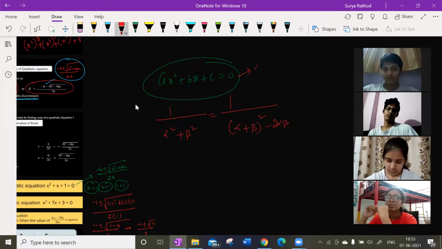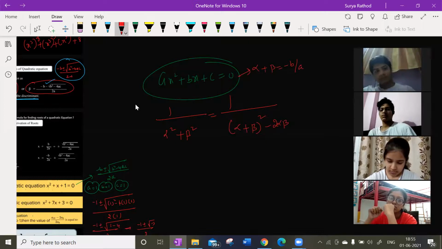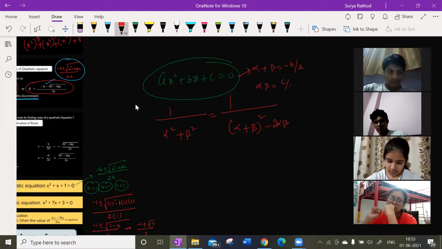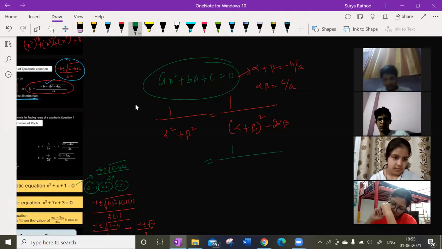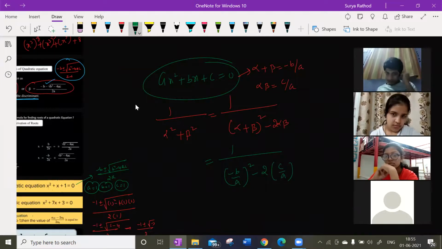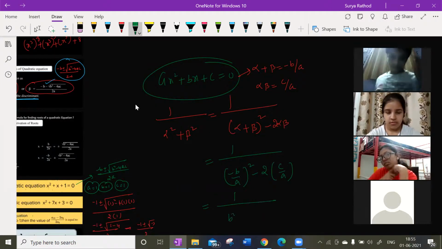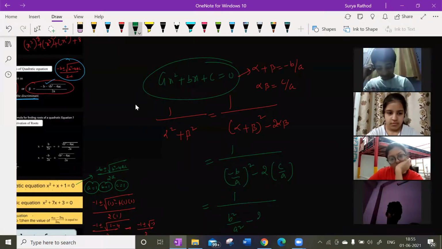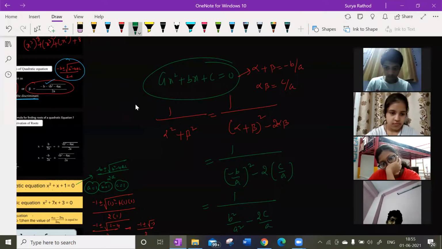What is alpha plus beta here? Minus b by a. What is alpha beta here? C by a. So alpha plus beta whole square is minus b by a whole square, minus 2 times alpha beta, which is c by a. So 1 by b square by a square minus 2c by a.